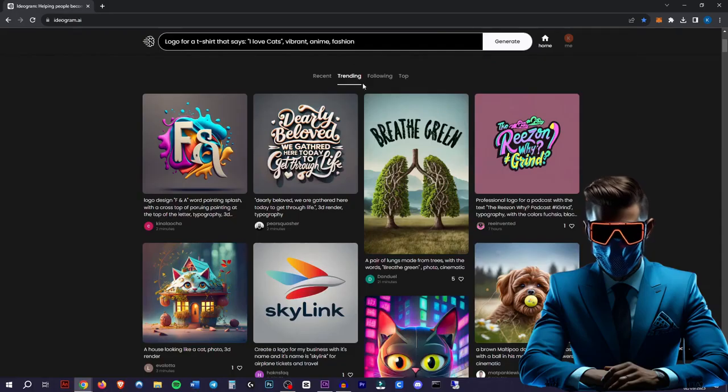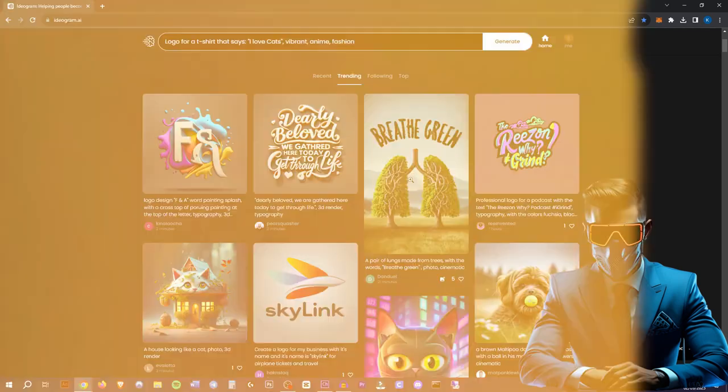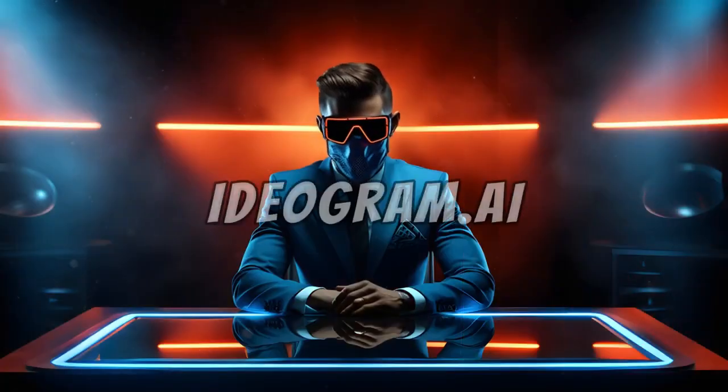Seriously, have a look through the trending and the top pages here, because people have made some amazing stuff just with very simple prompts. So yeah, give it a try. Link will be in the description, but it's ideogram.ai.